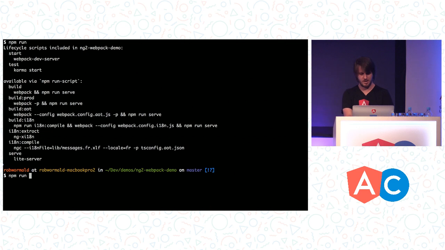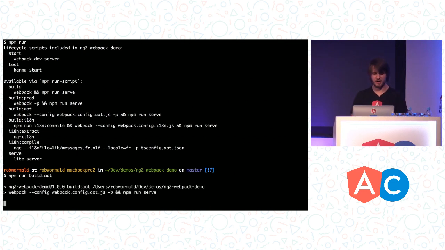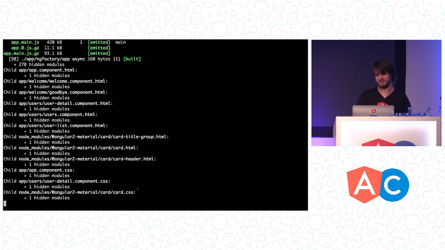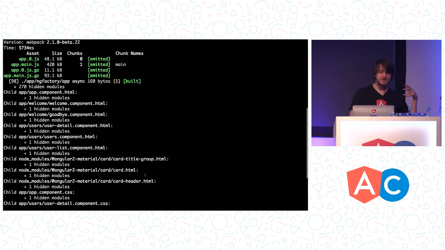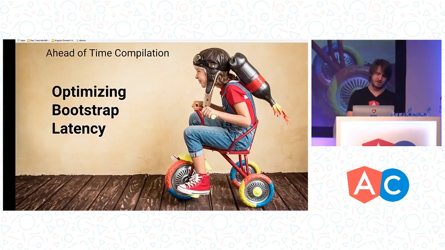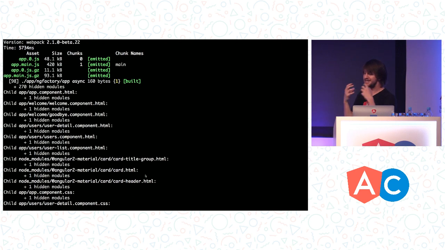So if I switch over to my terminal again, and this time I'm going to run npm run, because I forget the command, npm run build:aot. So this is going to run nothing special. This is your standard Webpack config command here. So we're saying call Webpack, use this Webpack config, and then we're going to just run a server for it. What's super cool about this is the first thing it's going to do is analyze your entire application. So that same metadata analysis we've been talking about happens inside of Webpack.